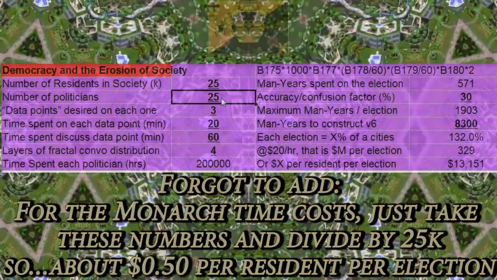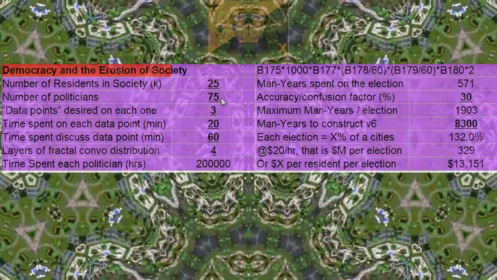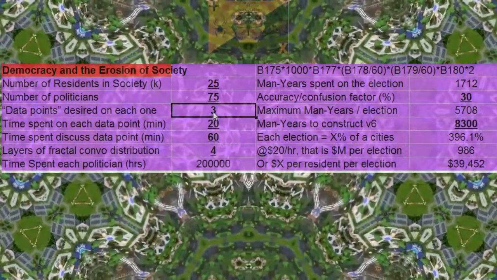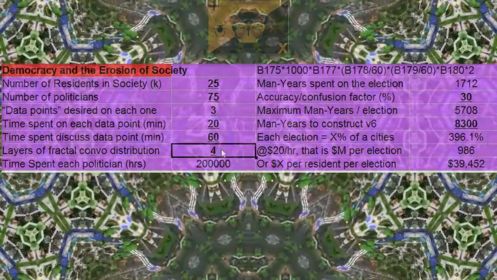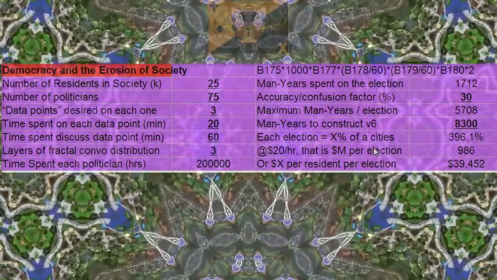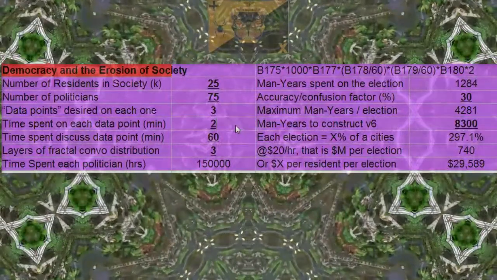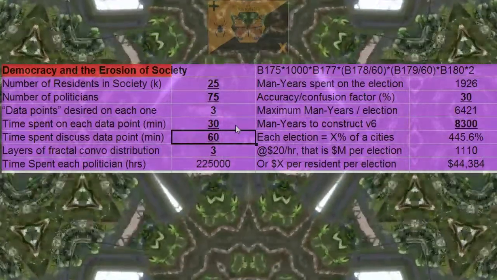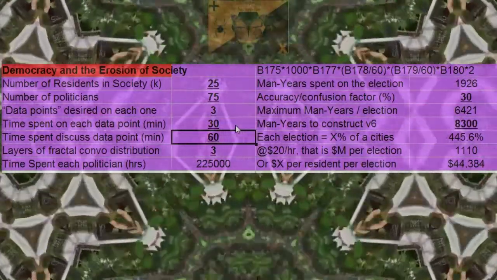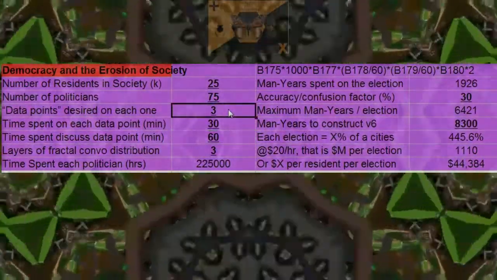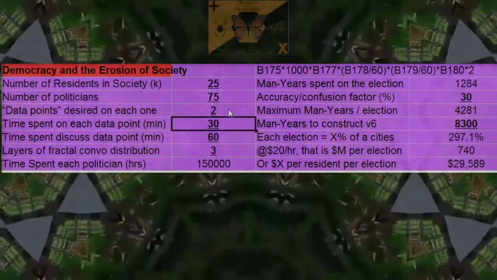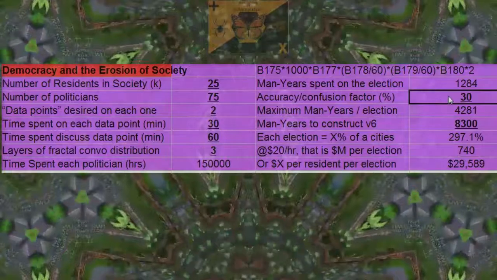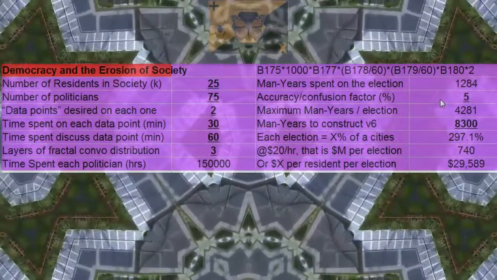So let's play with some numbers. Instead of politicians, it's going to be candidates. So let's say increase that by 3. Data points required for each one might be 3 as well. This might go down to 3, I would say, and maybe pump this up to 30. Oh no! Oh man, that's bad. Let's do 2 for this. Okay, that's still not much better. Yeah, maybe let's do 50 for this.